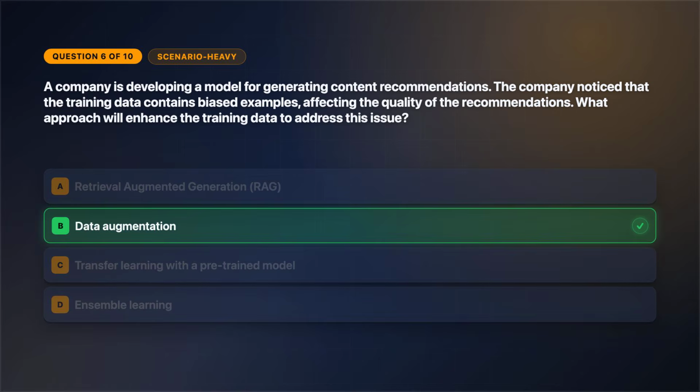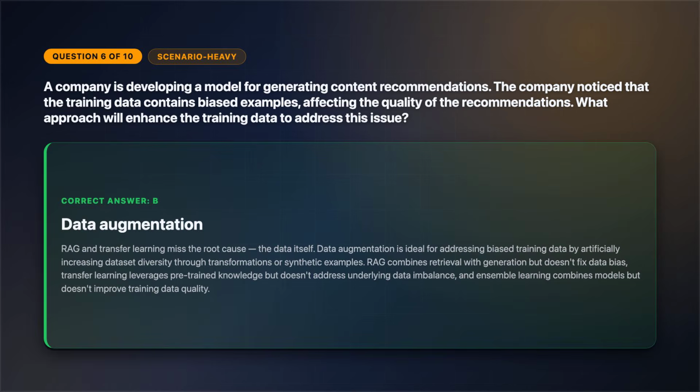The correct answer is option B. RAG and transfer learning miss the root cause, the data itself. Data augmentation is ideal for addressing biased training data by artificially increasing dataset diversity through transformations or synthetic examples. RAG combines retrieval with generation, but doesn't fix data bias. Transfer learning leverages pre-trained knowledge, but doesn't address underlying data imbalance. And ensemble learning combines models, but doesn't improve training data quality.